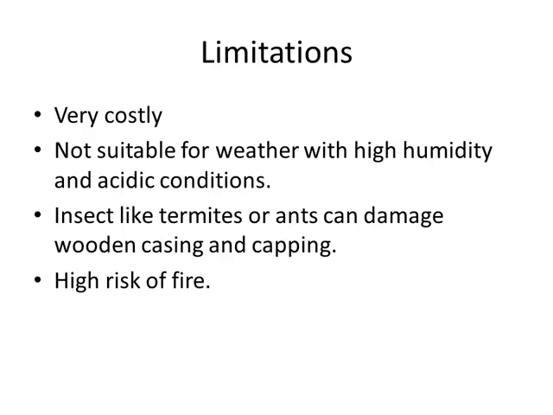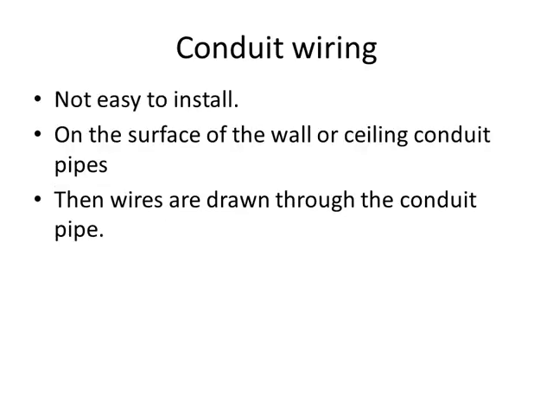Limitation: they are costly as compared to cleat and batten wiring. They are not suitable for weather with high humidity and acidic condition. And third point is for wooden casing capping. For wooden casing capping, termites or ants can damage that wooden casing and capping, and then last one is the high risk of fire. In both cases, PVC as well as wooden, there is a high risk of fire.